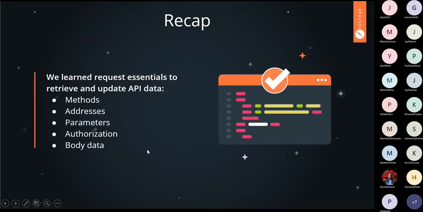Cool. Let's recap all the things that we have done in this session. We have talked about the methods, basically the main four: get, post, put, delete. Then we have seen the address, or endpoint URL, that is entered in the search box. Then the parameters, and especially the query parameters, and why we use them. Authorization, to give authorization for your API. Then body data, both body data with request and body data with response.